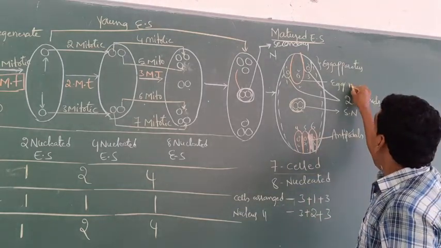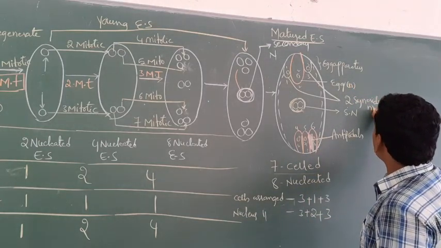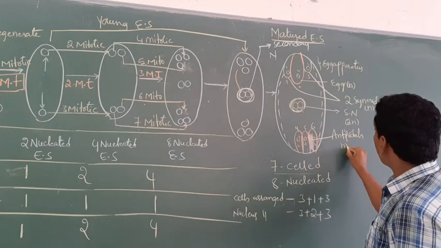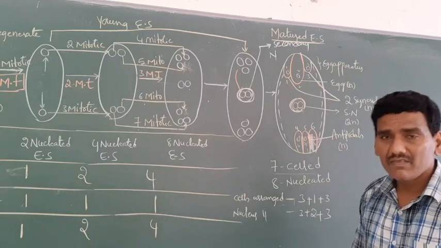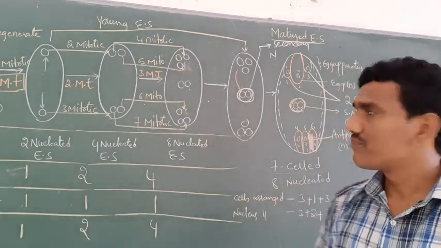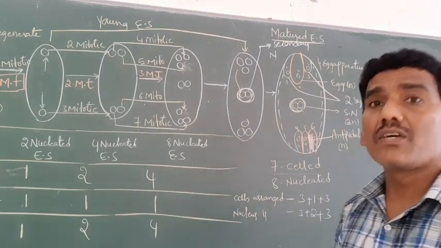The ploidy of the egg is N. The ploidy of the synergids is N. The ploidy of the secondary nucleus is 2N. The ploidy of the antipodals is also N. You know that N means haploid, 2N means diploid. Right? If you clearly observe this diagram,